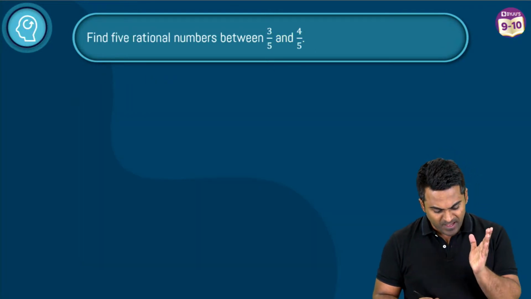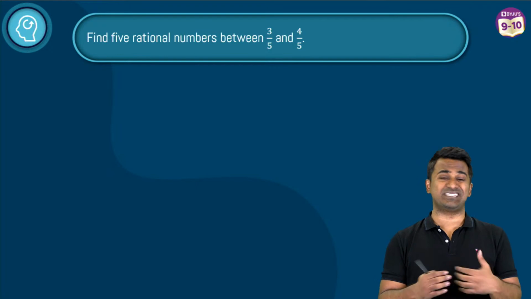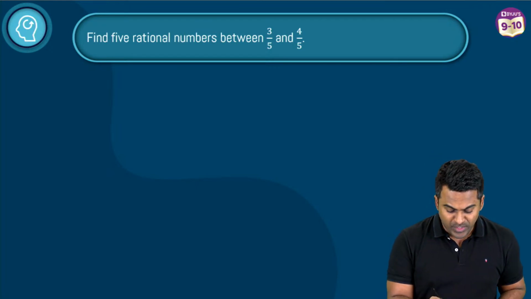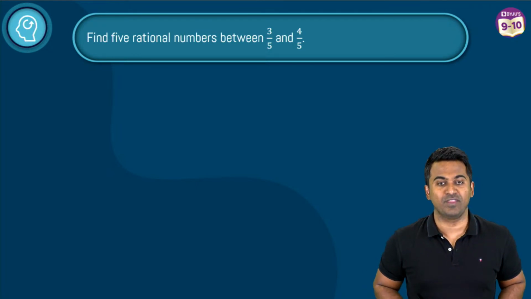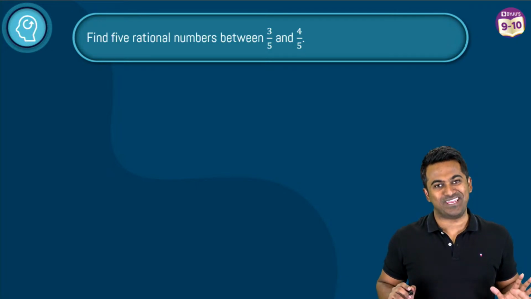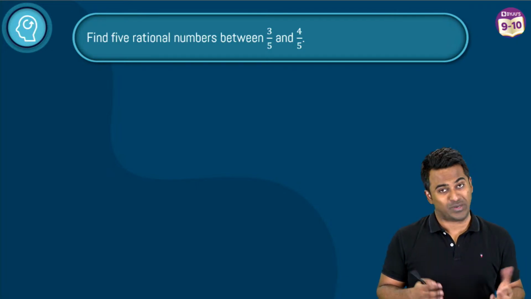Same problem, okay? Find 5 rational numbers. This time, the numbers have been given slightly different. 3 by 5 and 4 by 5. Okay, so what do we do now? Can we repeat the same process? Well, we can do that.